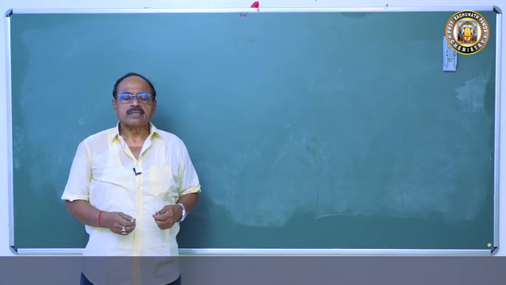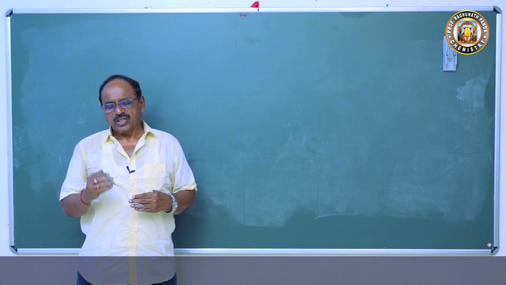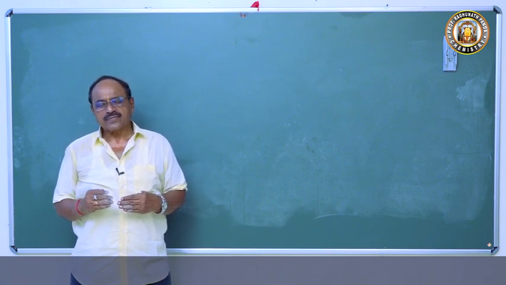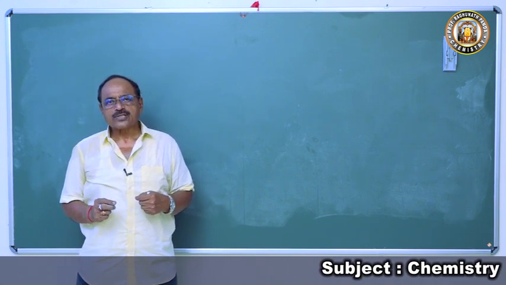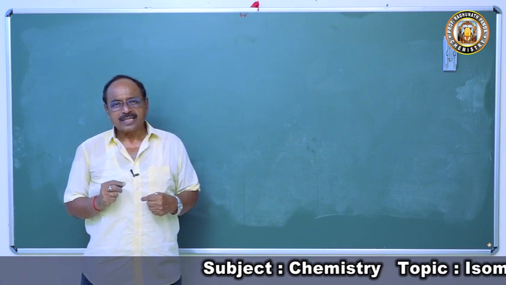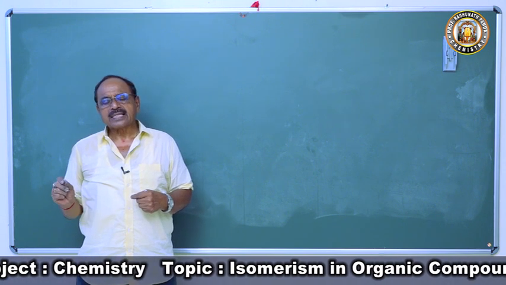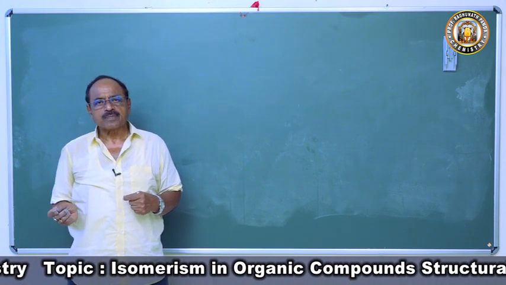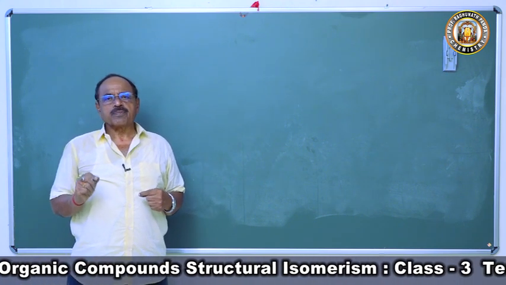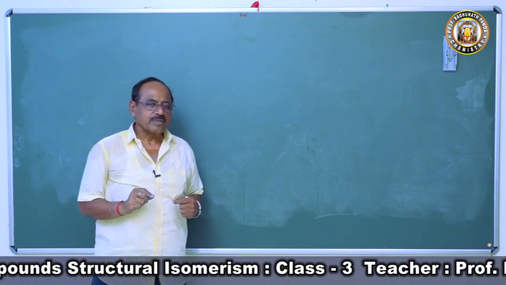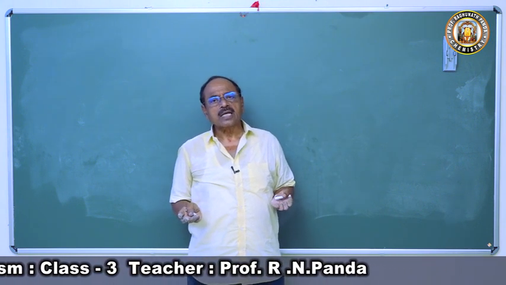We have discussed the isomerism and the structural isomerism. In structural isomerism, the different structural isomerisms are chain isomerism, position isomerism, functional isomerism, metamerism, tautomerism, and ring chain isomerism. We have discussed chain isomerism because of different arrangement of the same carbon-carbon chain. Then position isomerism because of different position of the functional group on the same carbon-carbon chain, and functional isomerism because of the different possible functional groups.